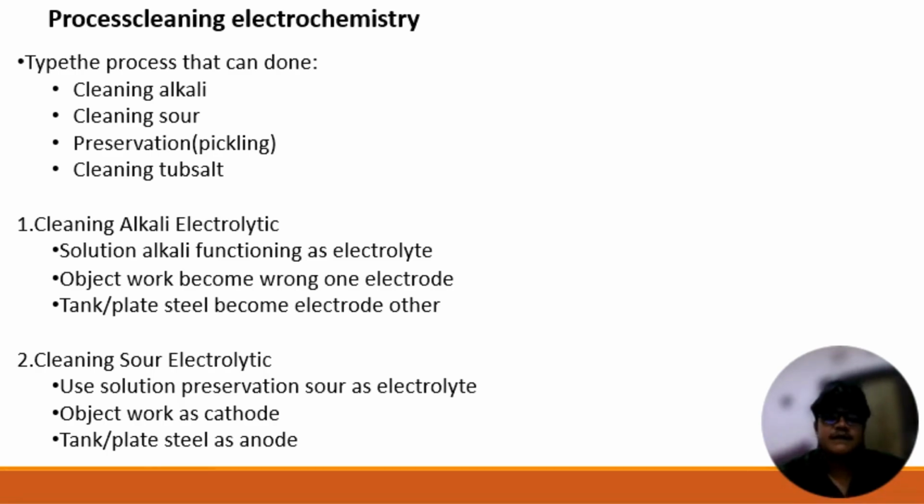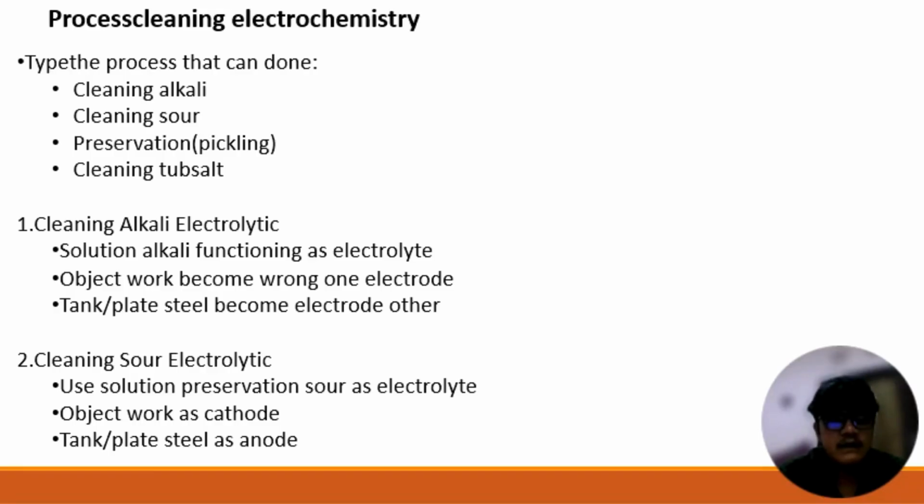For the electrochemistry cleaning process, the typical processes that can be done are: one, alkali cleaning, soap cleaning, preservation or pickling, tube cell cleaning. For the second point, alkali electrolyte cleaning.